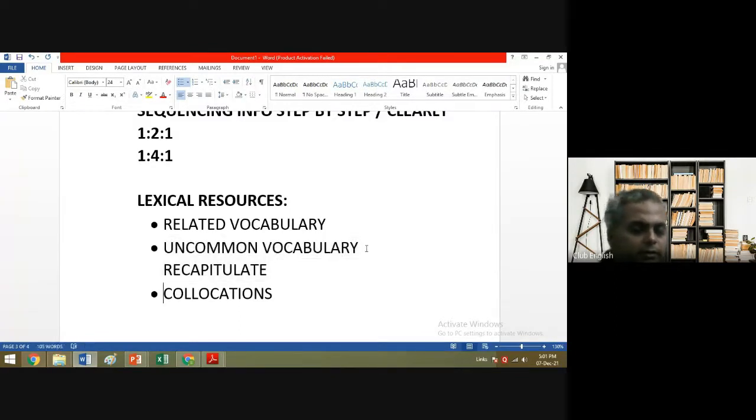You are not saying "to conclude," you are saying "to recapitulate." So "to recapitulate" is an uncommon vocabulary. There are various things available in the market, so there is a plethora of things available in the market. Then you'll say "to put it in a nutshell," but people say that often, so you'll write something else apart from this. What you'll write is "to encapsulate."